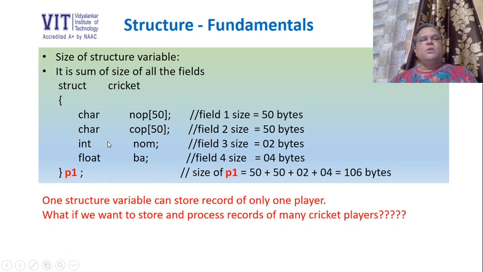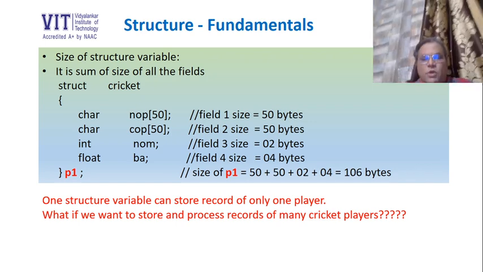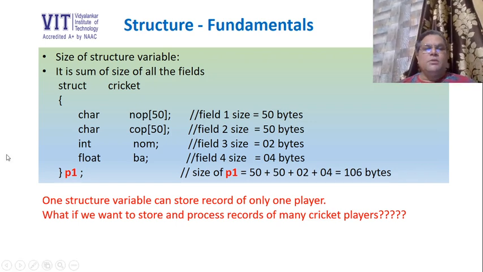Now, one structure variable can store the record of only one player. This is very important. When we create P1, the P1 can store only the record of one player, that is player 1. What if I want to store and process the records of many cricket players? Then P1 is insufficient, because P1 can store a record of only one player. So to store and process the records of many players, we need to create many structure variables, and that can be performed by using an array of structure variables.